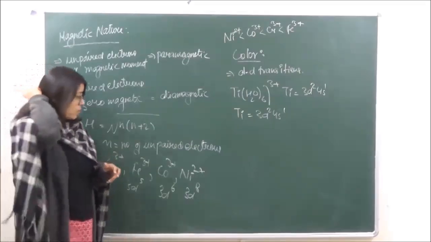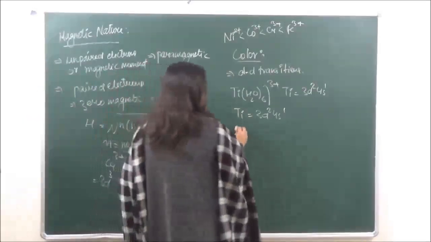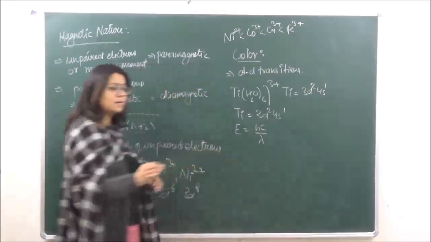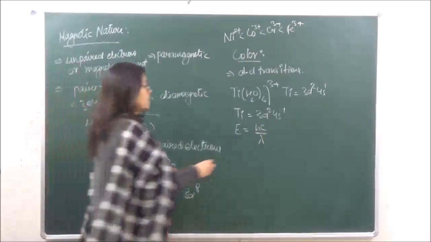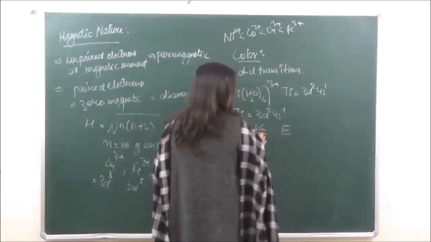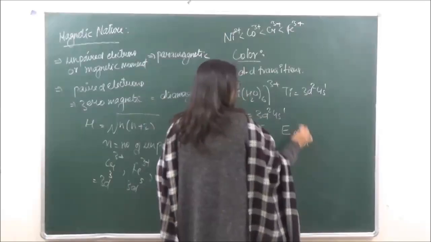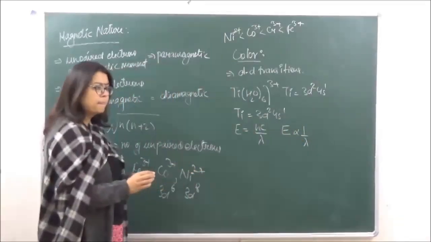Okay, now we already know that if you're talking of energy over here, energy is equal to hc upon lambda. ठीक है? Or in other words we are saying over here h is a constant, c is a constant, so energy is going to be inversely proportional to lambda, right?